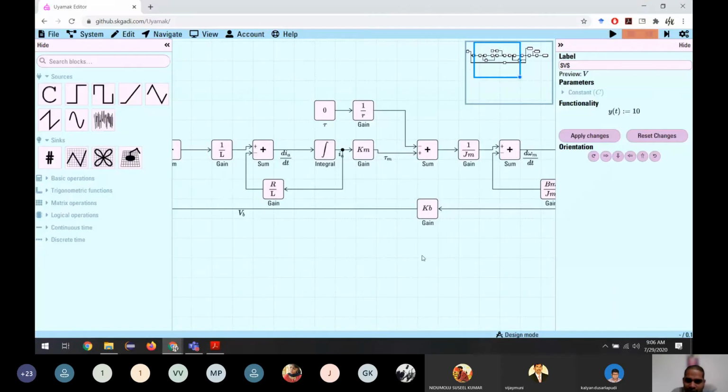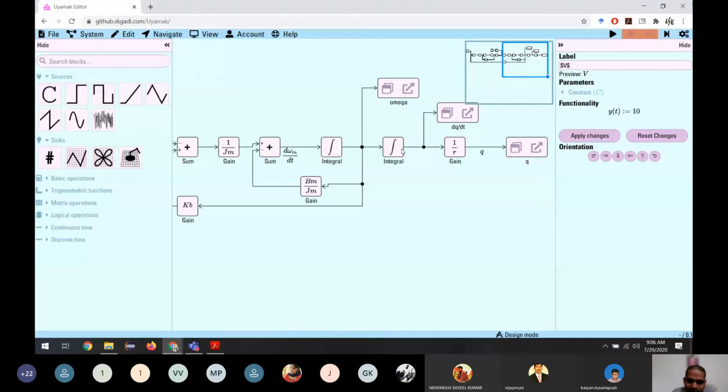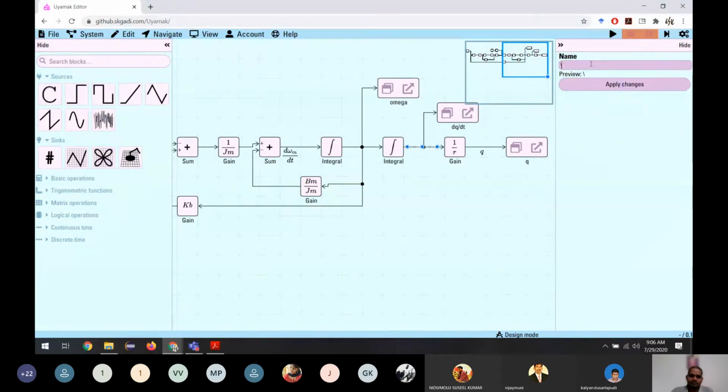So we put two integration symbols. This is the mechanical part of the system. We have two integrals. If you say this is the position, this is theta.